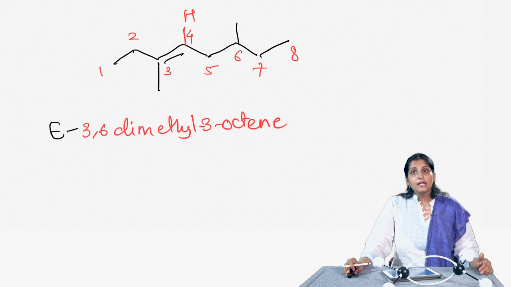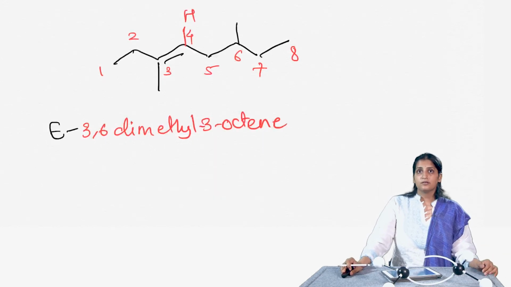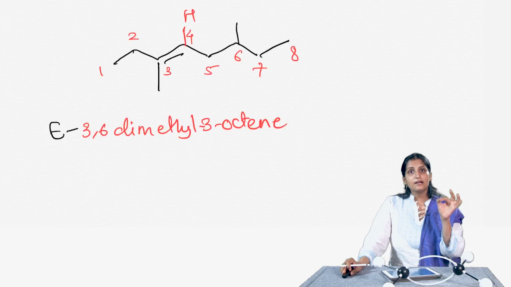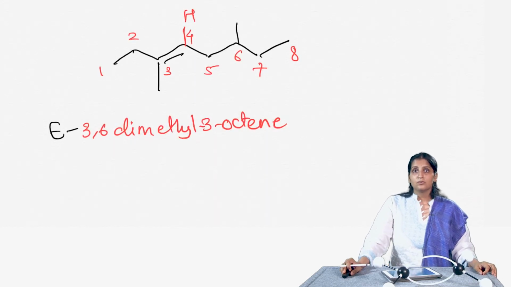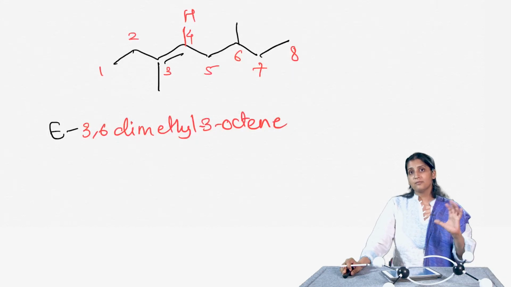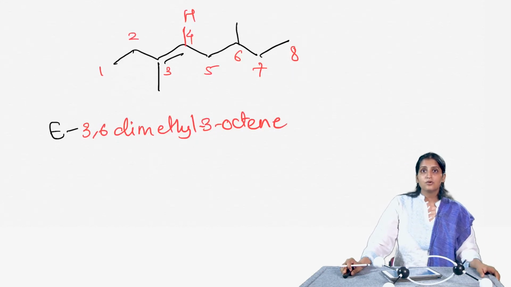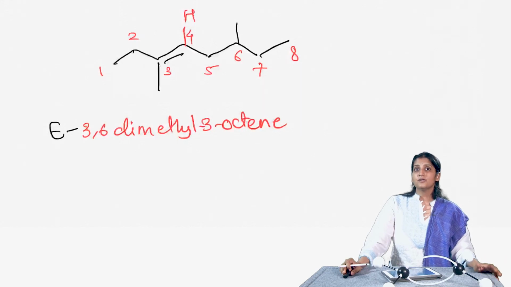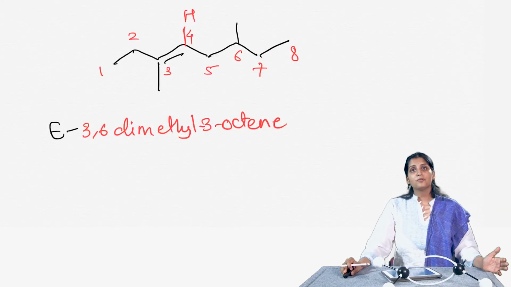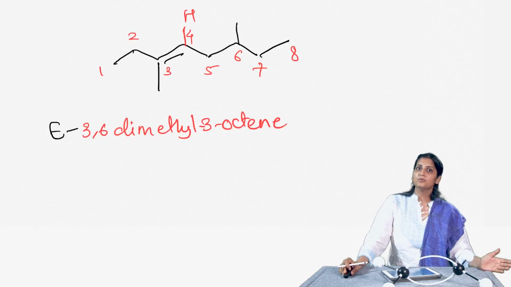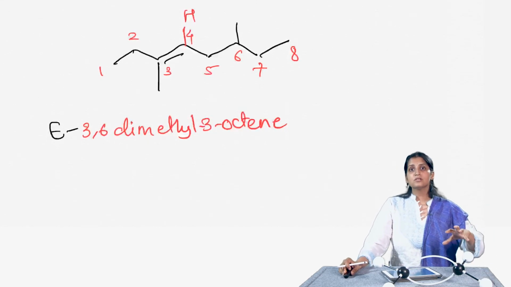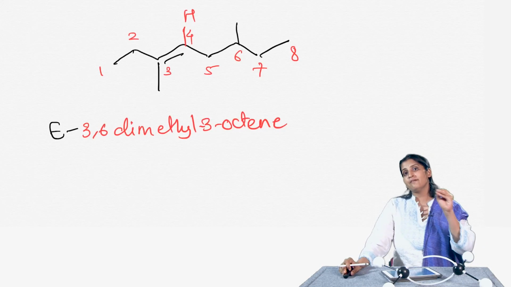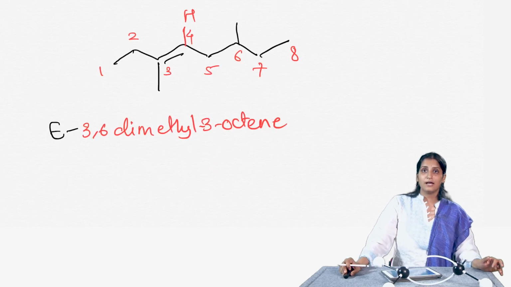If the same number of alkene functional group suffix is obtained in both directions, the correct name is the name that contains the lowest substituent number. So, for example, 2,5-dimethyl 4-octene is a 4-octene, where the longest continuous chain can be numbered from left to right or from right to left. If you number it from left to right, the substituents are at positions 4 and 7, but if you number it from right to left, they are at positions 2 and 5. So, out of all of this, what we choose is the lowest substituent numbers, 2 is the lowest. So, the compound is named as 2,5-dimethyl 4-octene and not 4,7-dimethyl 4-octene.